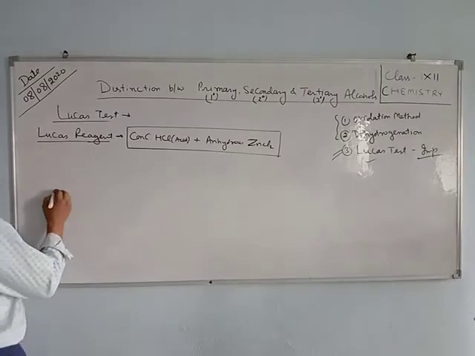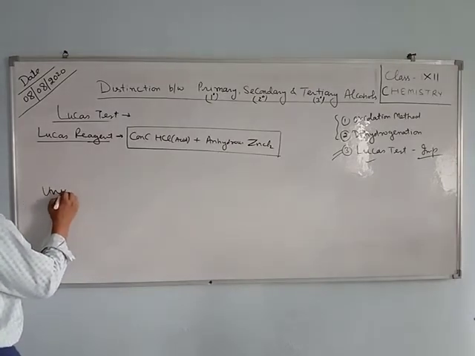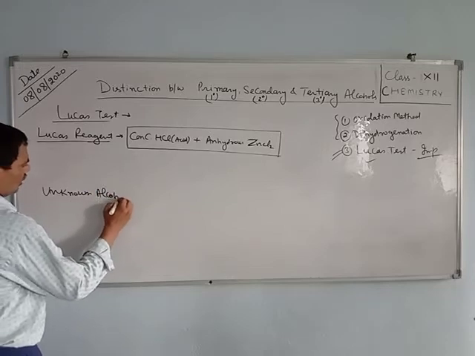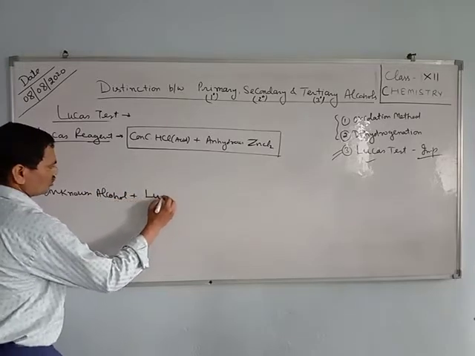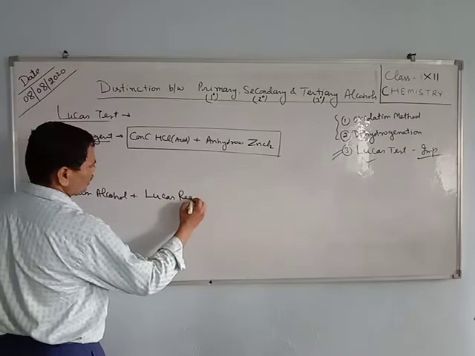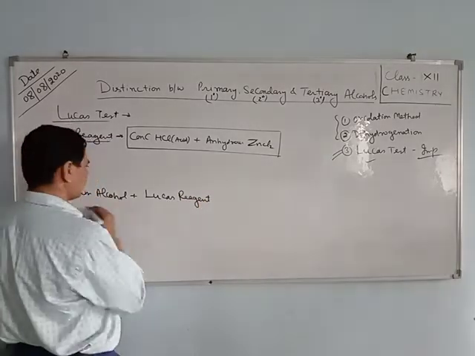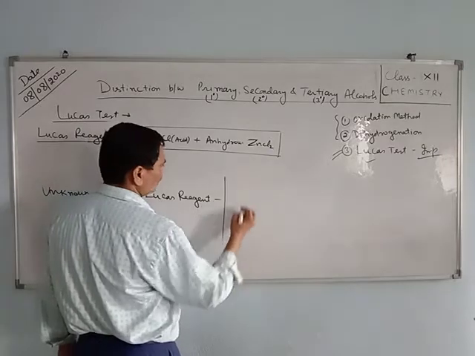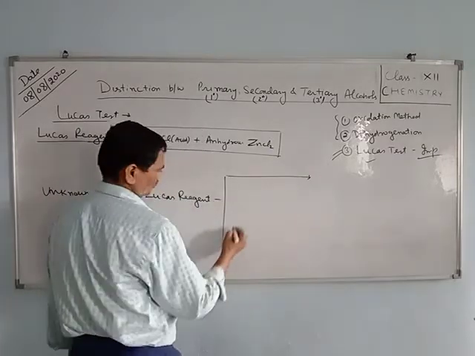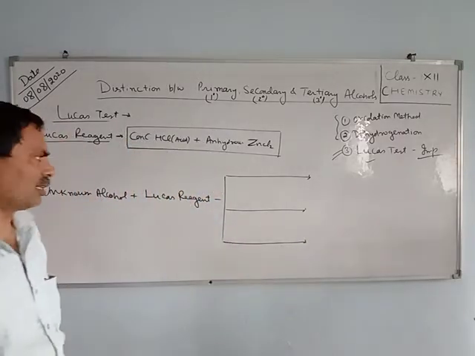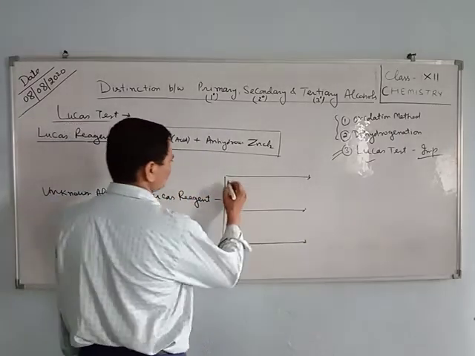How will you detect it? When Lucas reagent is added into an unknown alcohol, there are three possibilities for the three types of alcohol: primary, secondary, tertiary.